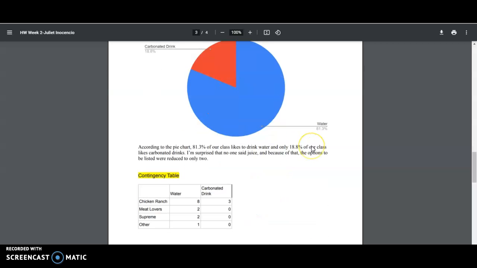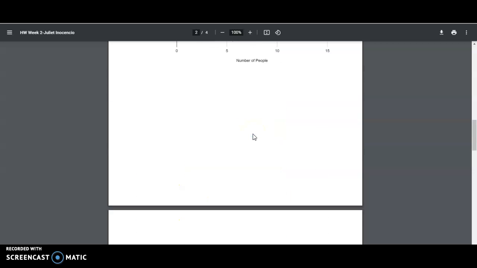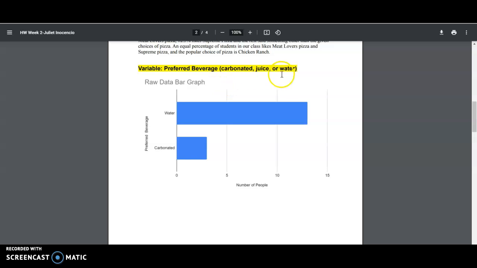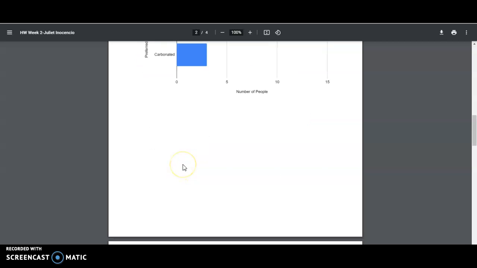As we can see, there was an overwhelming number of people who chose water, which is the blue part of this pie chart. My analysis for those sets of data is that according to the pie chart, 81.3% of our class likes to drink water and only 18.8% of our class likes carbonated drinks. I was surprised that no one said juice, and because of that, the options were reduced to only two options. So originally there were three options to choose from, and no one chose juice, and that reduced the options to only water and carbonated drinks. So I was surprised by that.